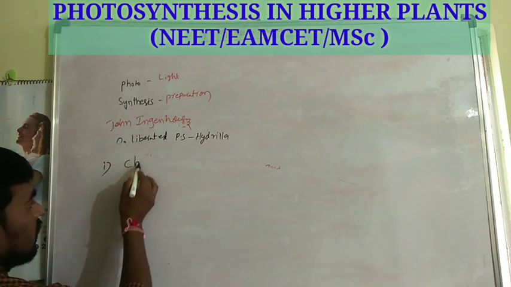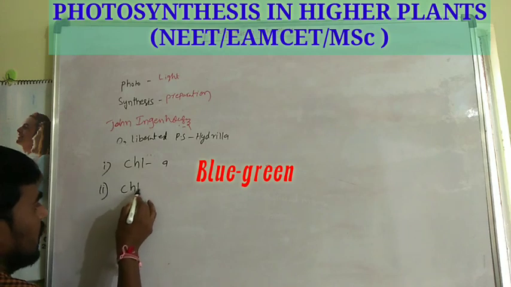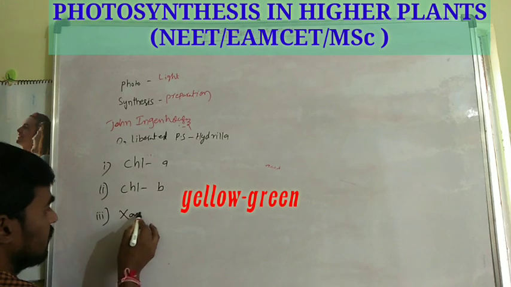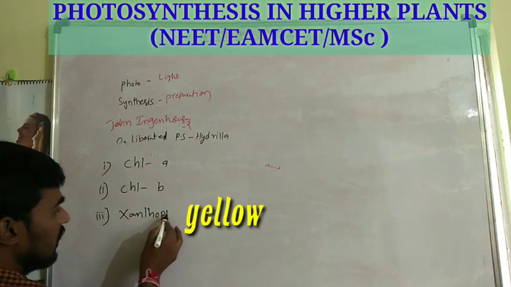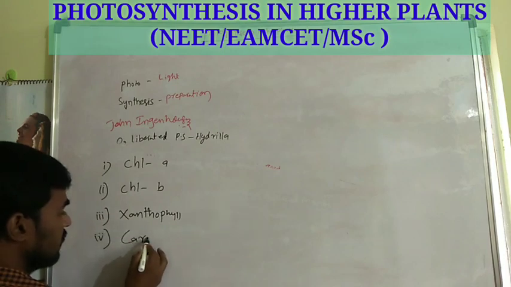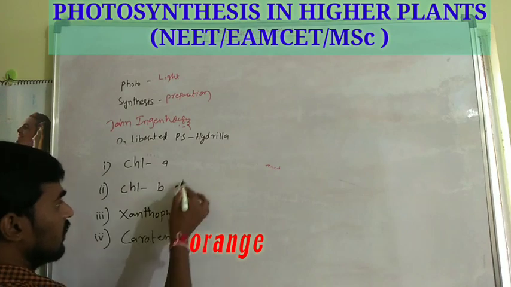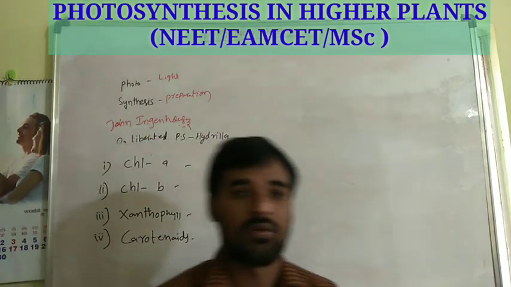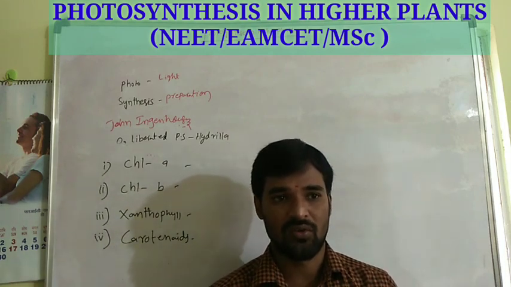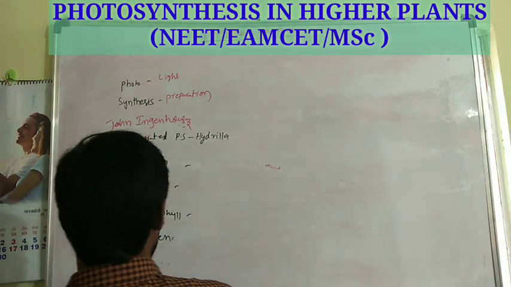Those are chlorophyll A, second one is chlorophyll B, third one is xanthophyll, fourth one is carotenoids, or not carotenoids, sorry, carotene.